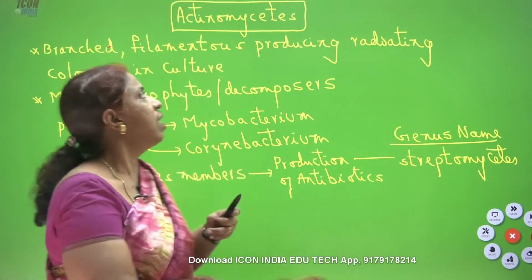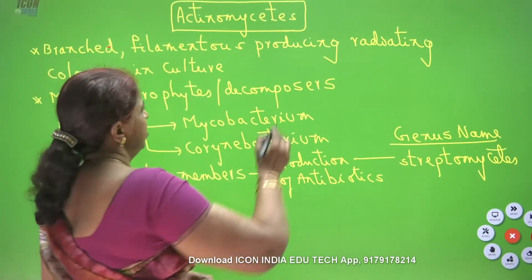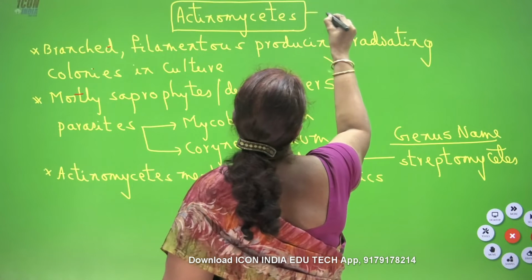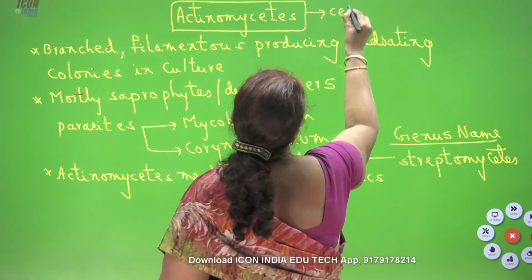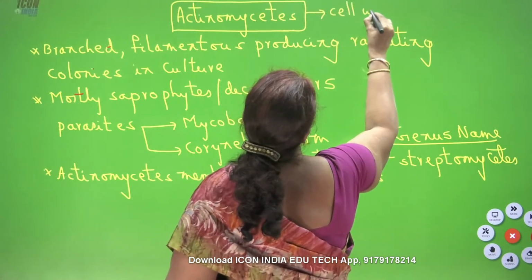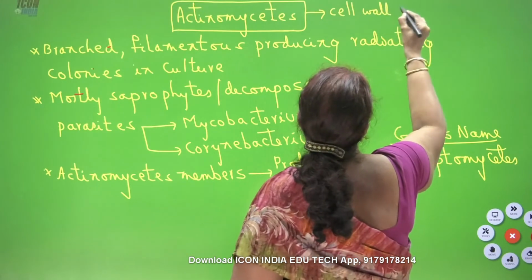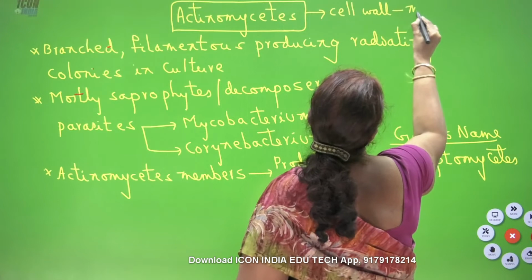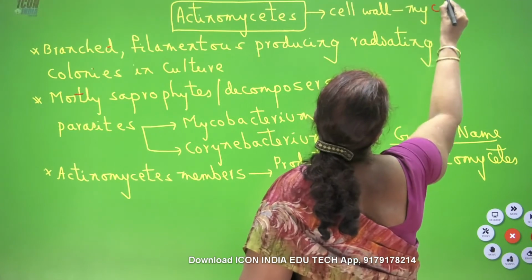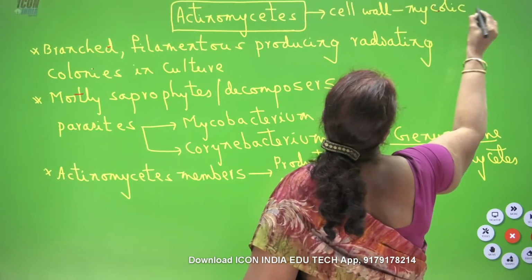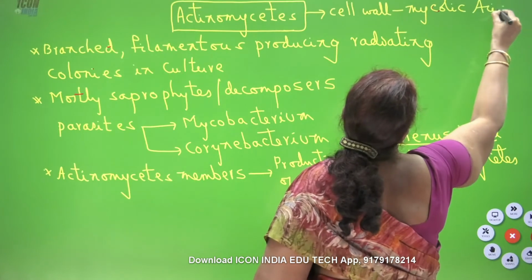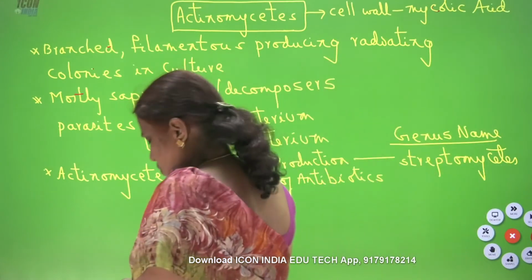This is a special character: the cell wall is having mycolic acid. So actinomycetes is over.